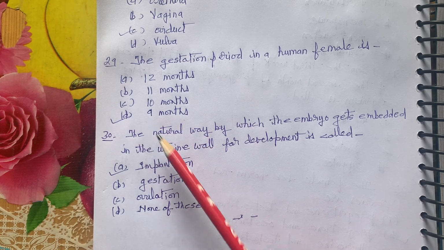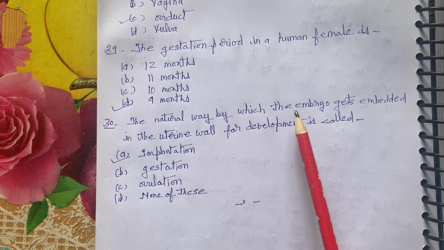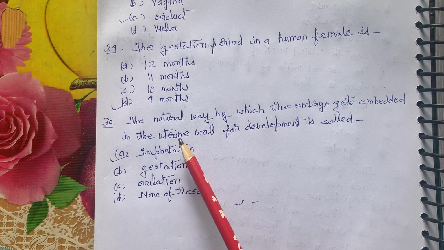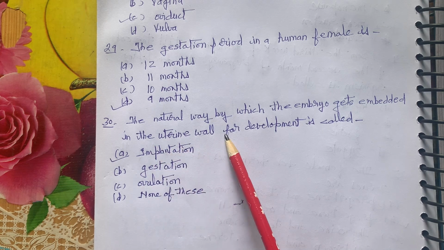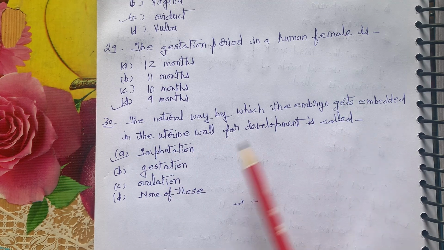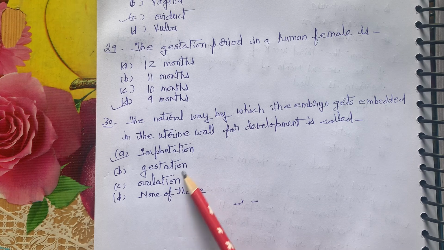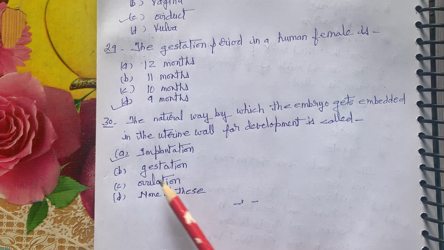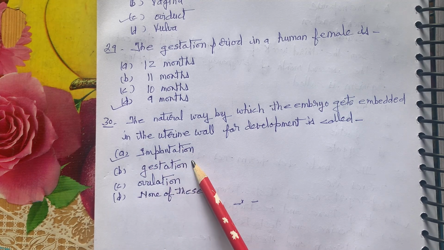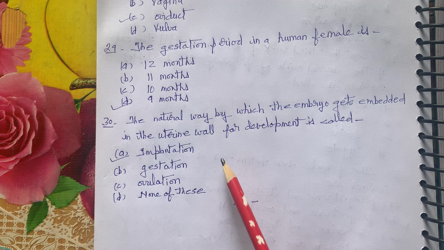It is 9 months. The natural way by which the embryo gets embedded in the uterine wall for development is called implantation, gestation, ovulation, none of this. Correct answer is implantation. I hope everything is clear.